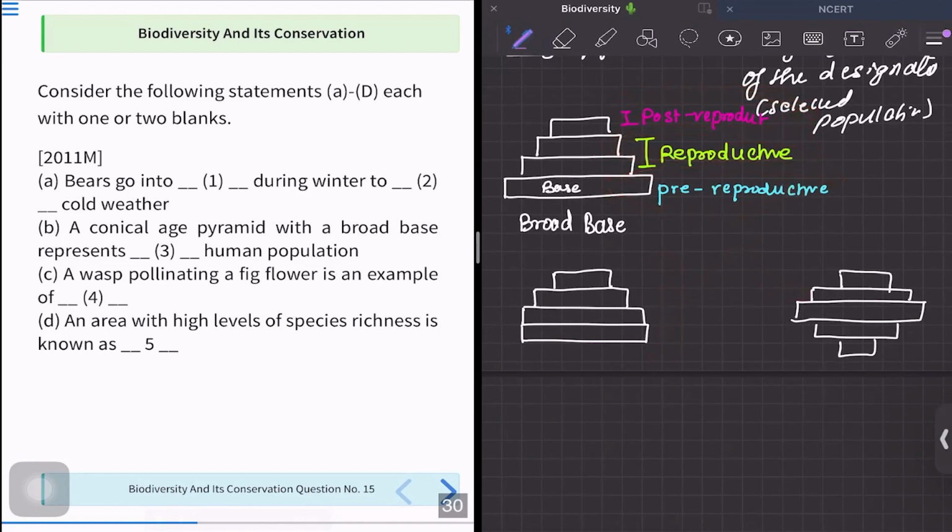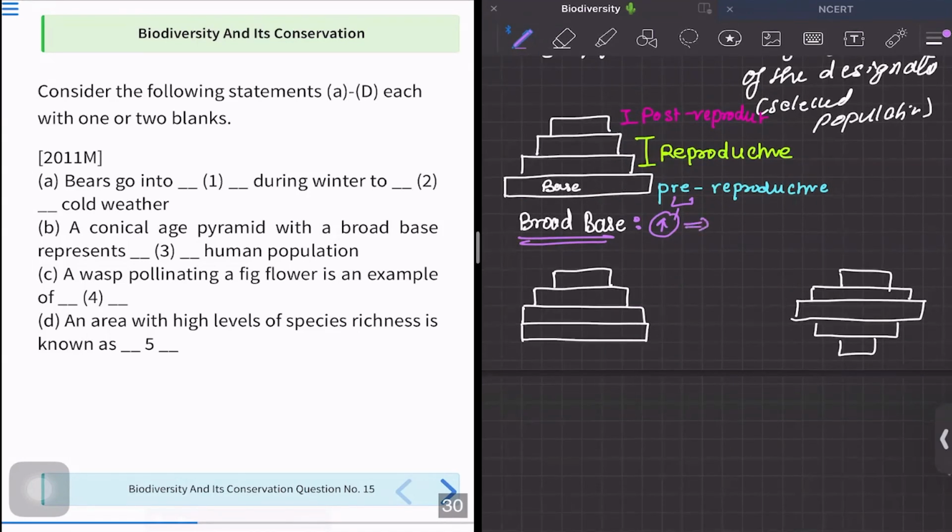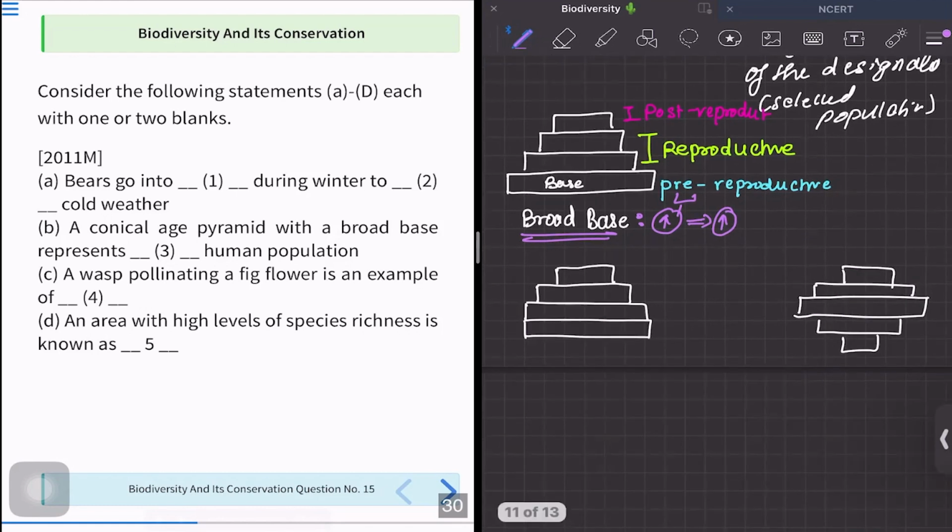Okay. So let us understand, in the first graph, we have a broad base. If we have a broad base, it means the pre-reproductive group is high. So in future, this high number of children in the pre-reproductive group are going to move up into the reproductive group, and the number is going to increase. So these are going to be converted into the reproductive age group. So this is ultimately going to increase the population in the future. Okay. So a broad base signifies an increasing population.